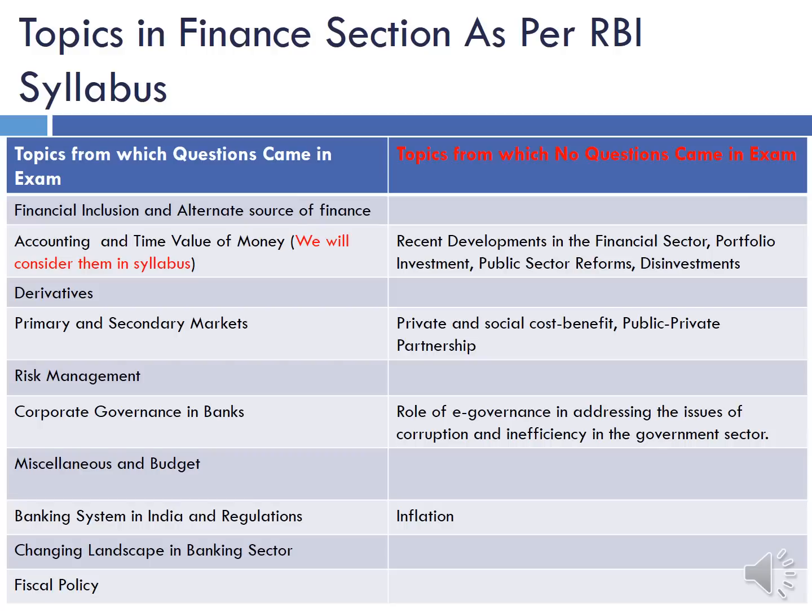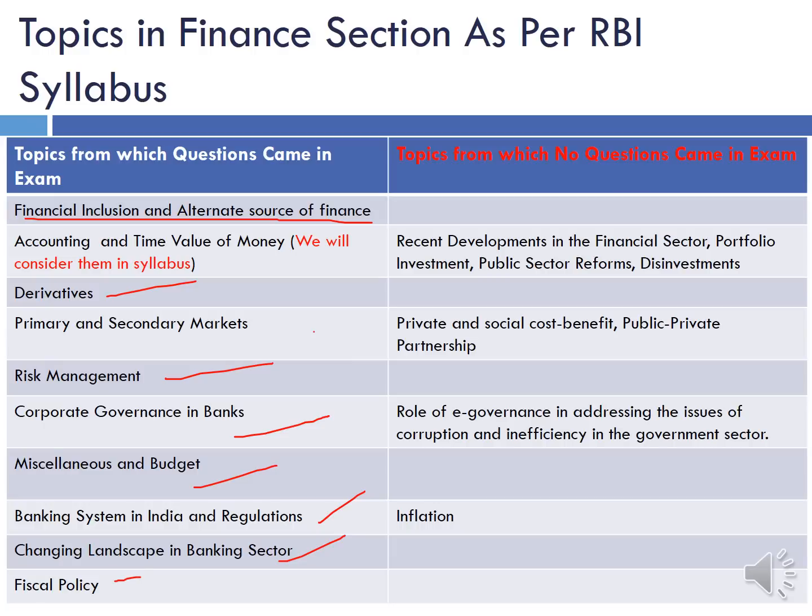But still, I think the questions were pretty much set from all the important topics and from some unimportant topics also. So the topics from which questions came in the exam were financial inclusion and alternate sources of finance, accounting and time value of money, derivatives, primary and secondary markets, risk management, corporate governance in banks, miscellaneous and budget, banking system in India and regulations, changing landscape in the banking sector, and fiscal policy.